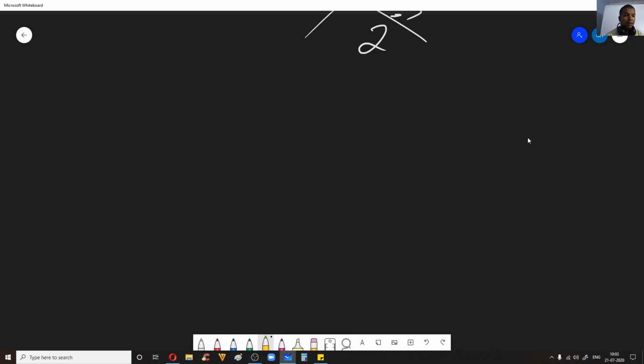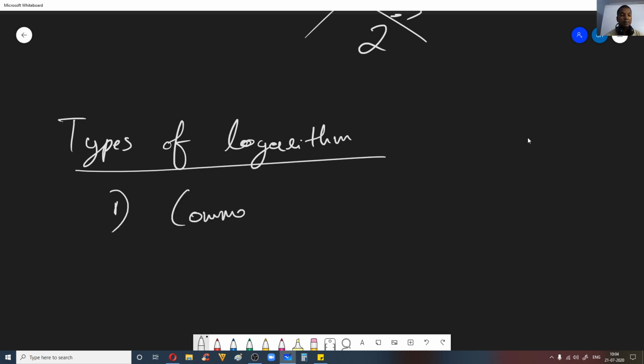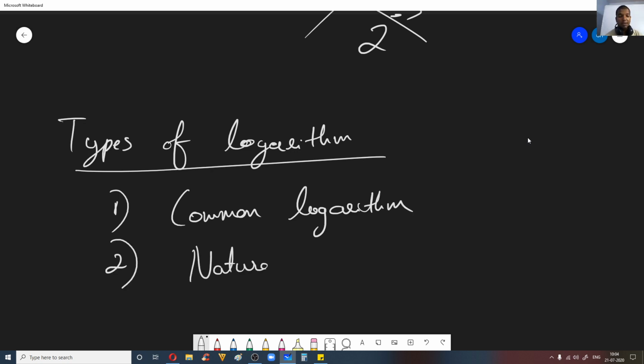Before going to the graphs, I'll show it to you in a bit. Let us look into the types of logarithms. These are the most commonly used logarithms. The first one we'll call the common logarithm, and the second one we'll call the natural logarithm.